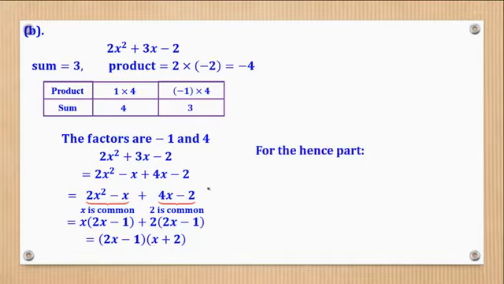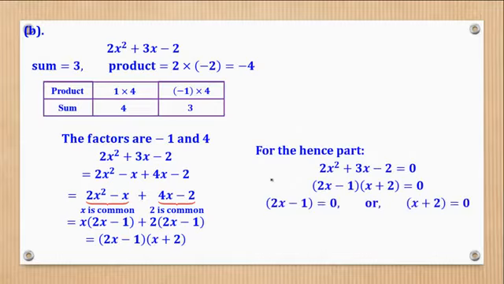But for the hence part, it was equal to 0. So equate the factors to 0, meaning that each can be 0. For this equal to 0, take this one this side. For this one, take this side to come up with that. Then to make x the subject here, divide both sides by 2. So those will be the values they wanted.